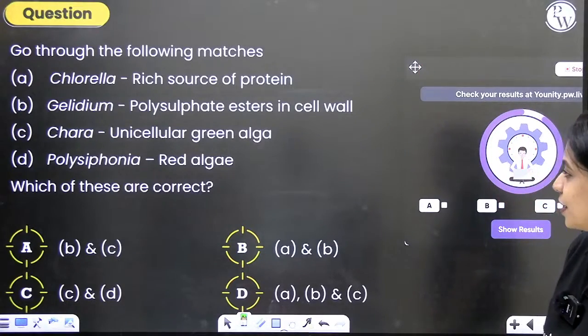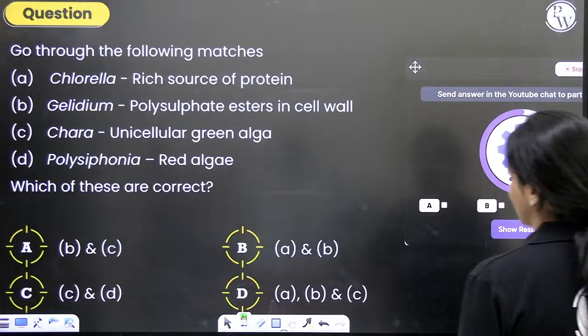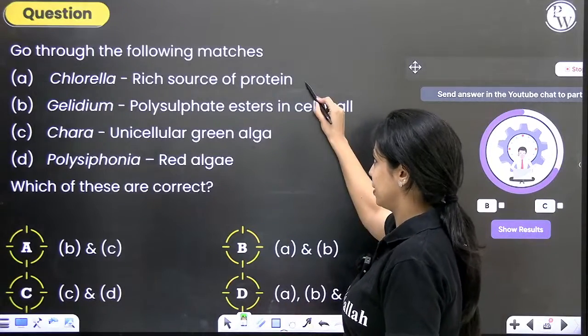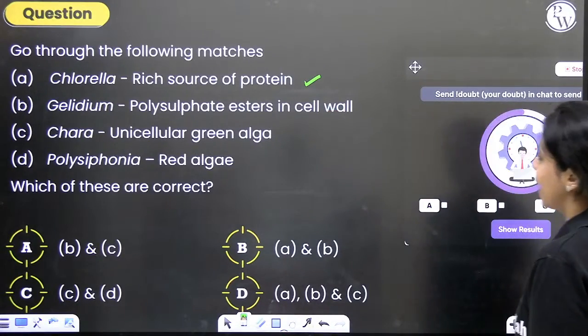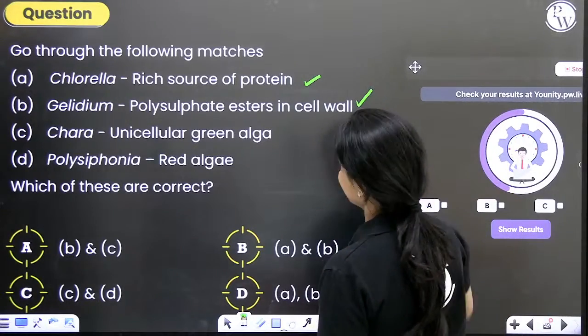Go through the following matches and find out which of them are correct. Chlorella is a rich source of protein. Is it? Yes, it is. Gelidium has polysulfate esters in its cell wall. Does it? Yes, it does.